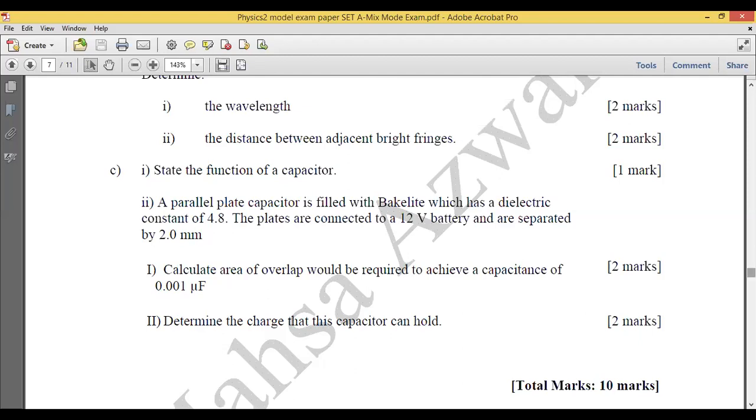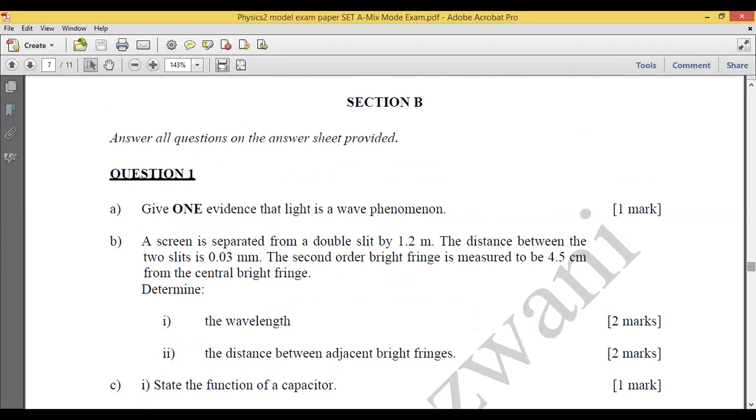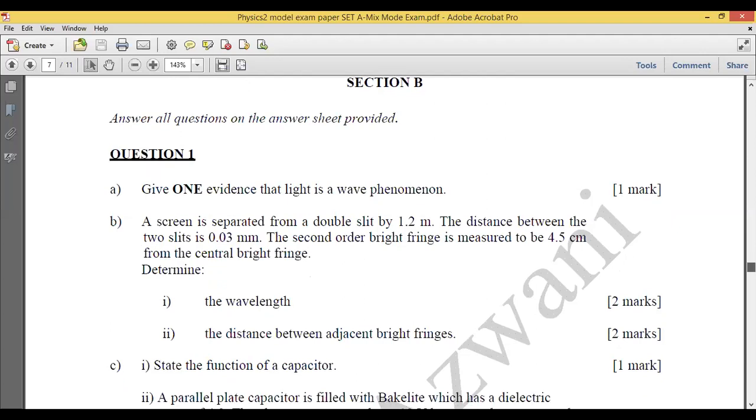Let's say you have a calculation question from section B. No need to show your calculation steps or working, because you need to key in the final answer in your Google form, in your short answer. I will give the hint. Let's say you need to key in the final answer in 2 decimal points. Please follow the instruction.